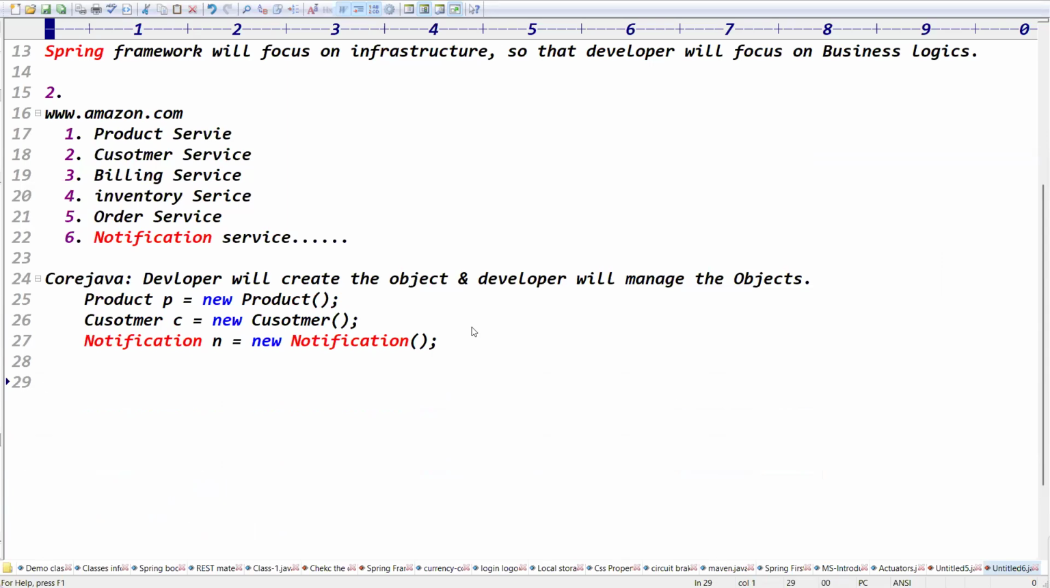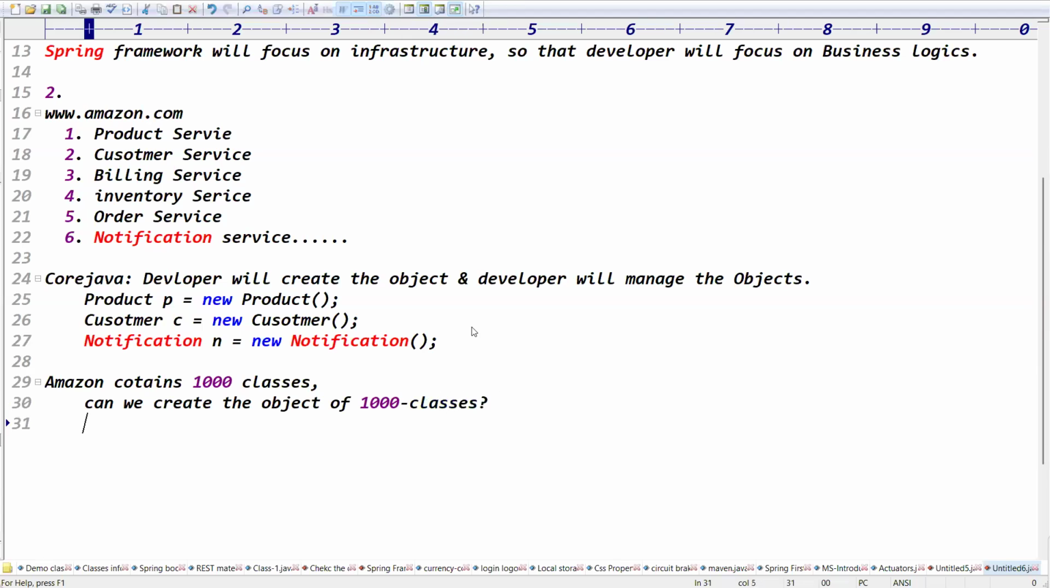If you take the Amazon application, it contains thousands of classes. Assume that it contains 1,000 classes. Can we create the objects of 1,000 classes? Guys, please respond. Can we create the object of 1,000 classes? And can we manage the 1,000 classes?